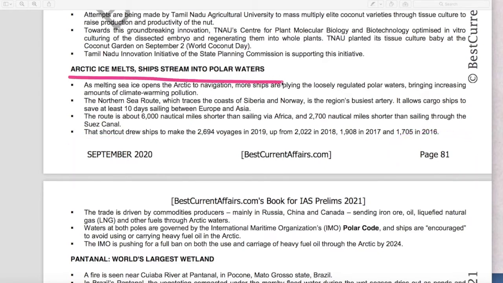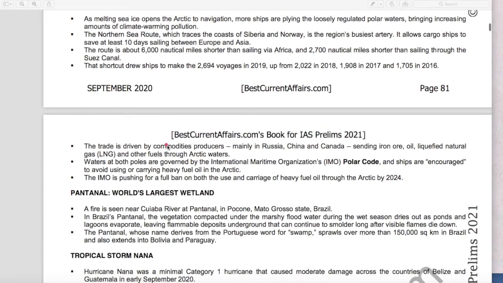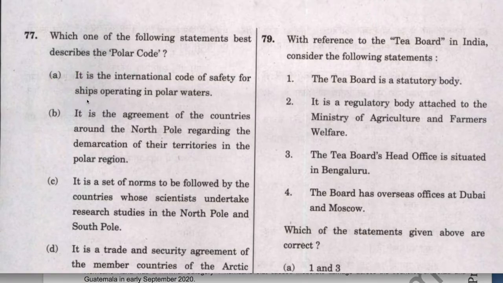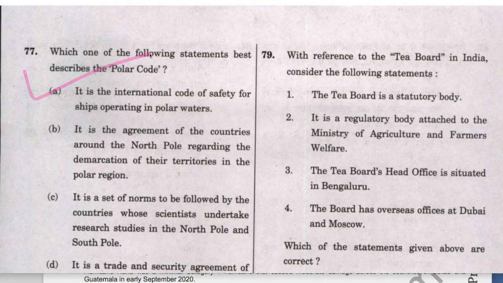There was a news, and on page number 82 here it is mentioned that waters at both poles are governed by International Maritime Organization's polar code, and ships are encouraged to avoid using or carrying heavy fuel in the Arctic. So it is clearly mentioned here. Therefore, A is the answer and this question is solved.